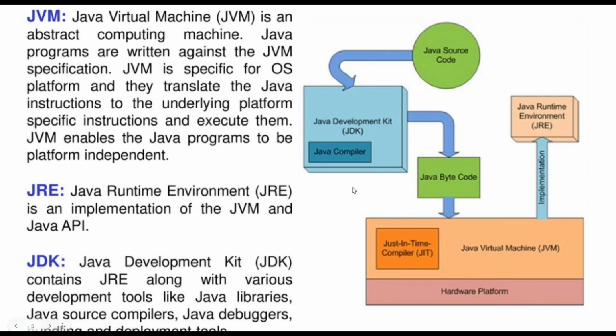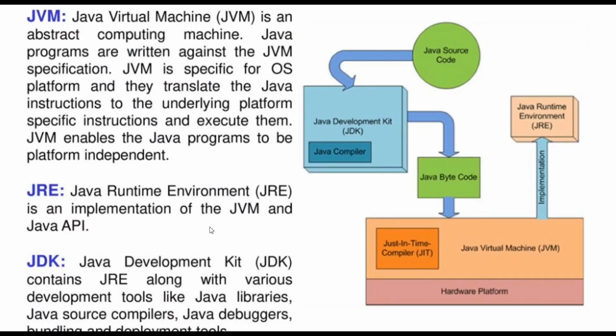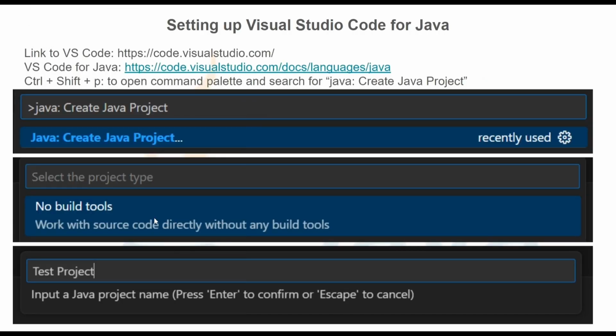JDK, I have shown you what it looks like. Inside the JDK there is JRE, and inside the JRE there is JVM. So this is what we talked about, what JDK is, which contains tools and all. We have already talked about this, right? So now let's set up Java in Visual Studio Code.